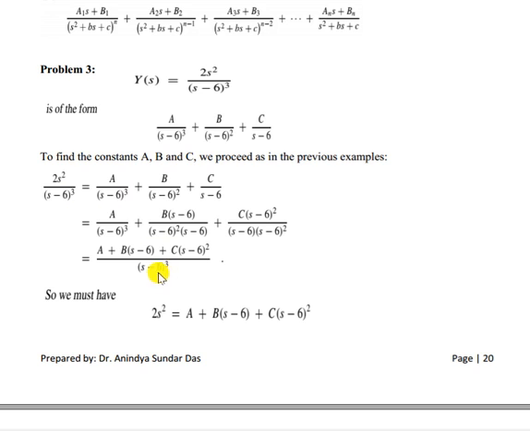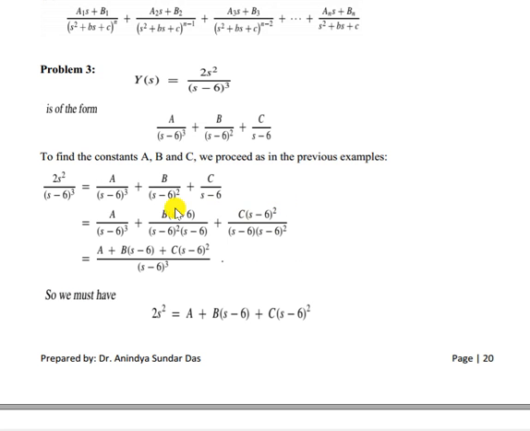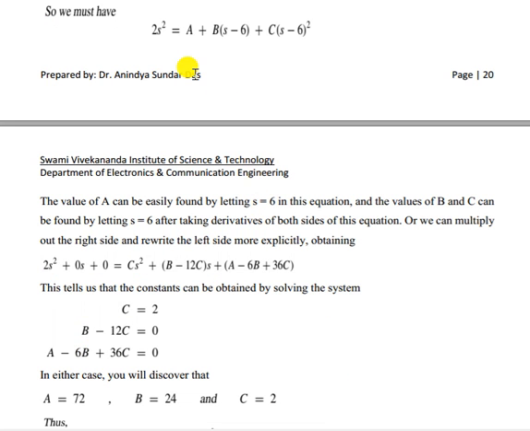That is, (s minus 6) whole cube is here, and A will be A. Then for B you have to multiply by (s minus 6) because it is square here, and for C you have to multiply by (s minus 6) whole square. Now what we can have is that 2 s squared, this denominator will be cancelled out, equal to an expression in terms of A, B, C. Okay. Now what can we do?